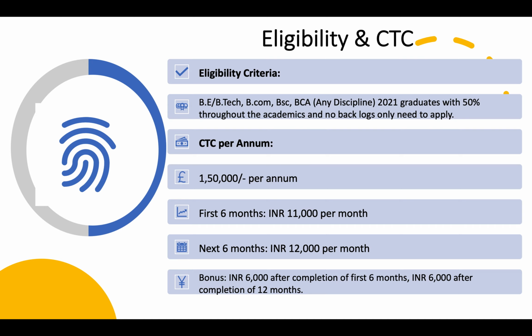CTC per annum: 1.5 lakhs per annum will be paid as salary. For the first 6 months, they will pay 11,000 rupees per month. For the next 6 months, they will pay 12,000 rupees per month.